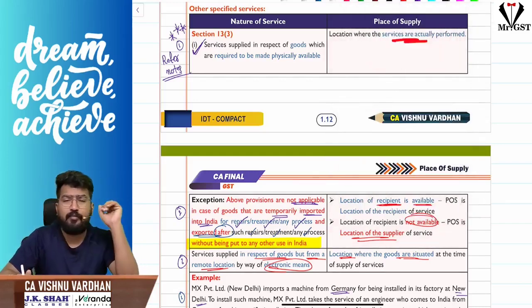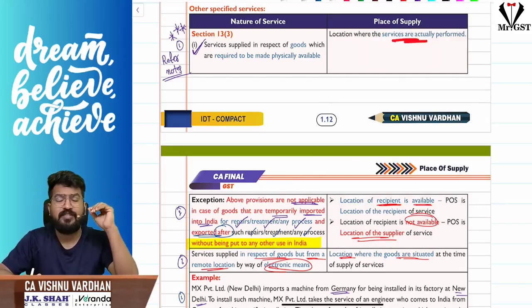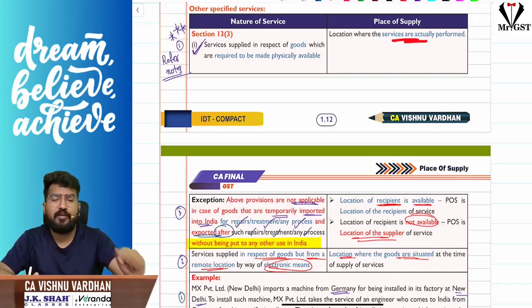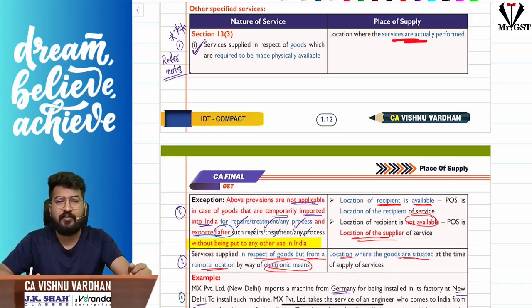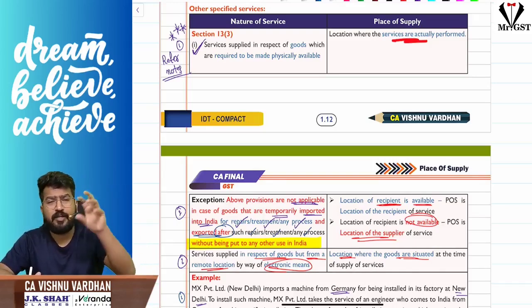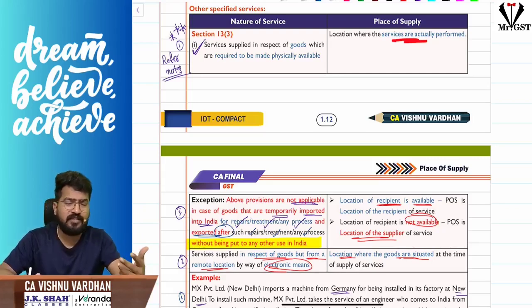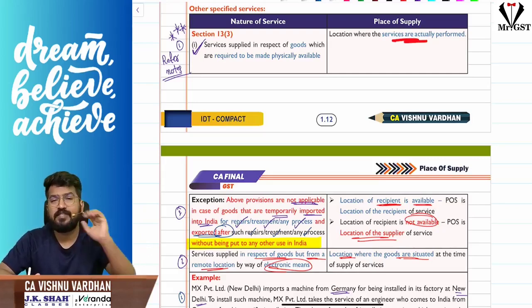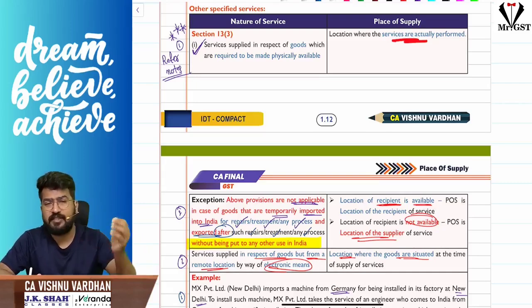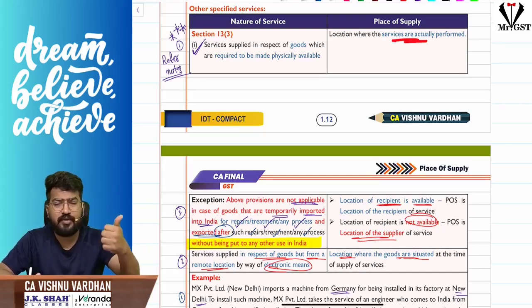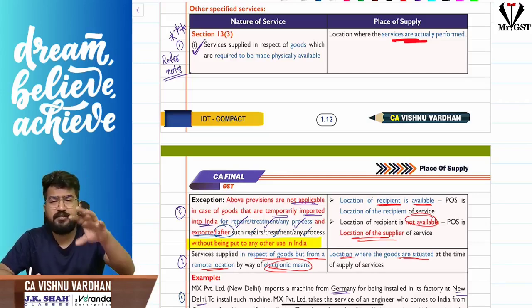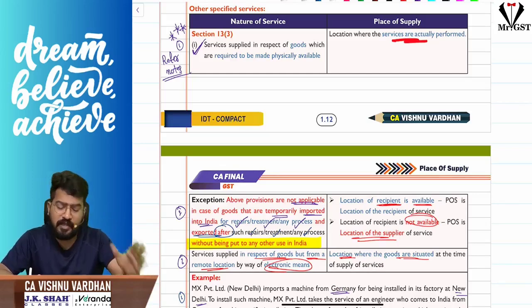For example, we are importing a machinery from Germany, and for installing that machinery, we need a technical person who is also traveling along with the machinery from Germany. All the way he is coming to India, installing the machinery and leaving. So for the person from Germany to provide services of installation or setup of that particular machinery, he needs the physical presence of that good. He is providing services; the supplier is located outside India, the recipient is in India. So this is with respect to goods which are to be made physically available for providing the services. In that case, what is the place of supply? Where the services are actually performed, that will be the place of supply.